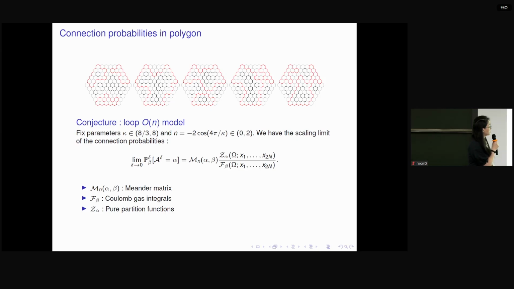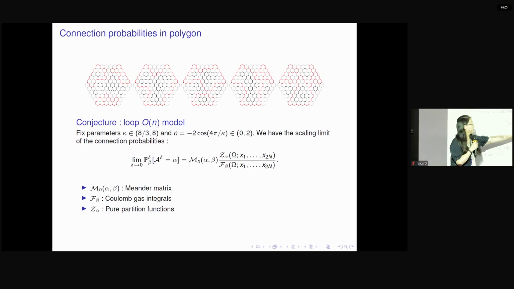In this right-hand side, there are 3 quantities. The first one is what we call the meander matrix. The denominator F beta is what we call the Coulomb gas integral. And Z alpha is what we call the pure partition function. So now I'm going to introduce these 3 quantities one by one, and then go back to this conjecture again.